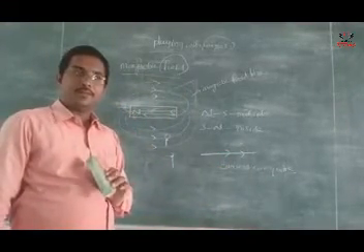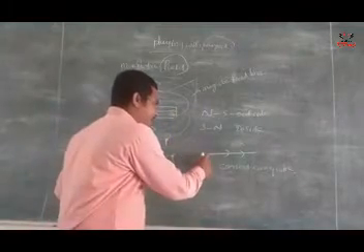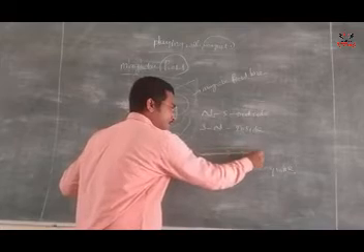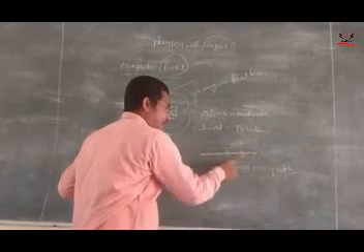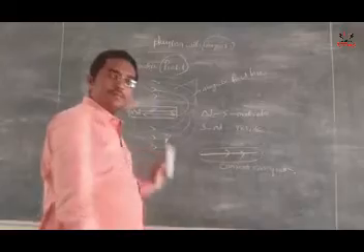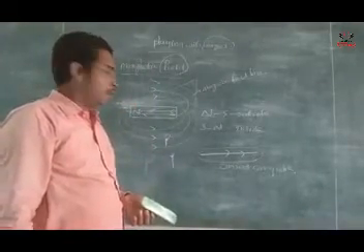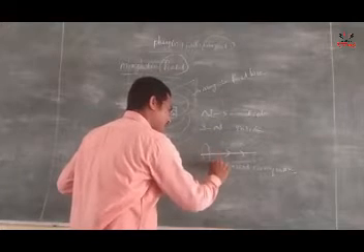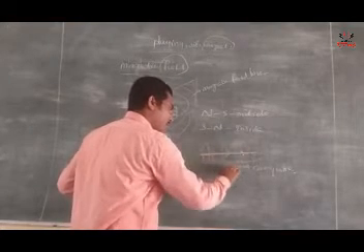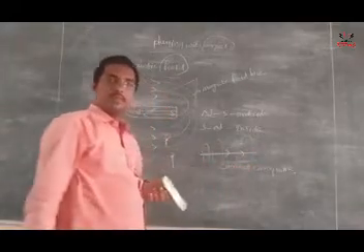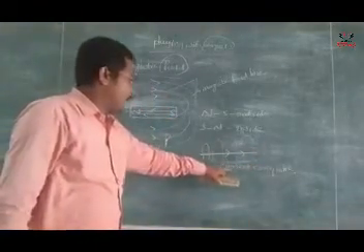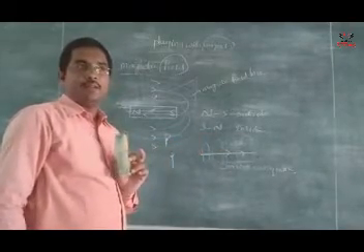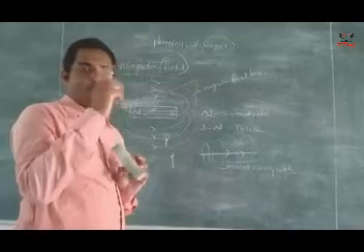See my dear, a magnetic field is also developed like this. When the current is flowing through the wire, the magnetic field is developed surrounding the wire.